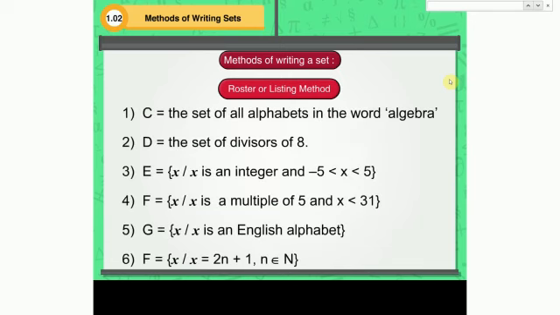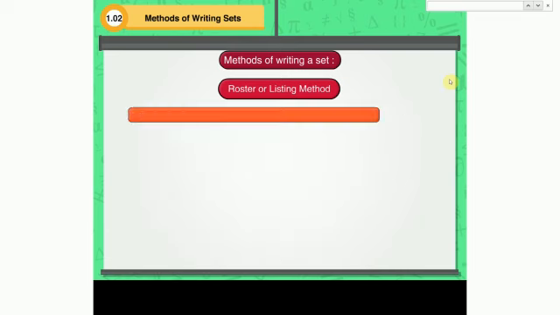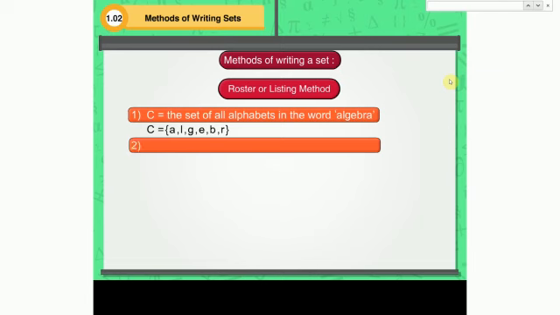How will you write the following sets in the listing form? Question 1. C is the set of all letters in the word algebra. Set C is written in the roster form as follows. Question 2. D is the set of divisors of 8. The answer is as written.